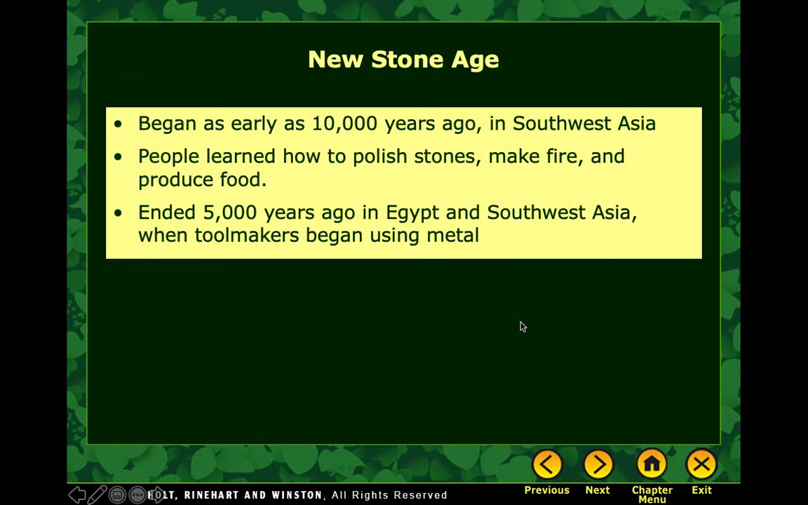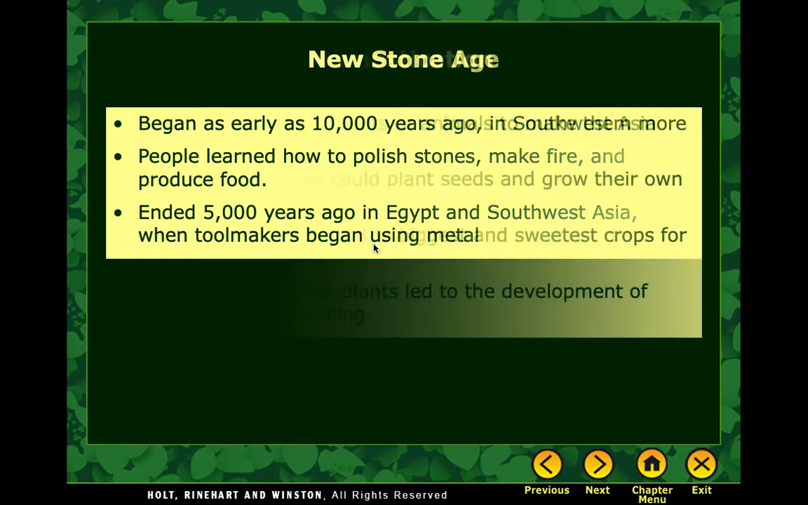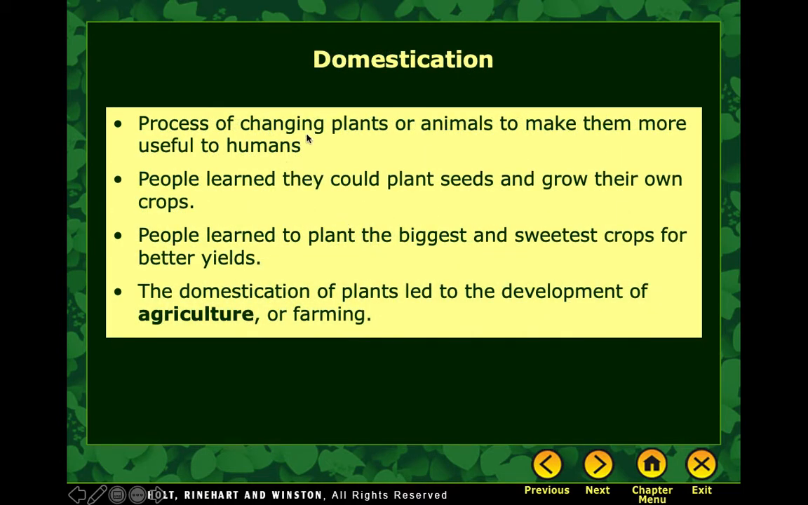And the Stone Age began in Southwest Asia about 10,000 years ago. And ended about 5,000 years ago in Egypt and Southwest Asia when they started making tools and weapons out of metal. But domestication is basically the process of changing plants or animals to make them more useful to humans. People learned that they could plant seeds and grow their own crops, and this led to the development of agriculture or farming.